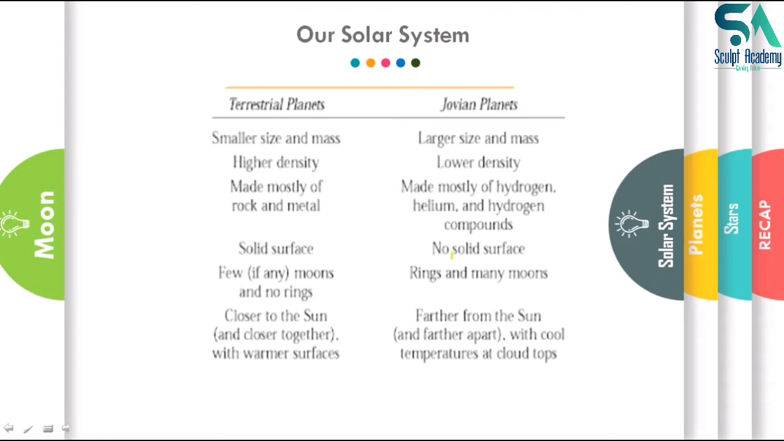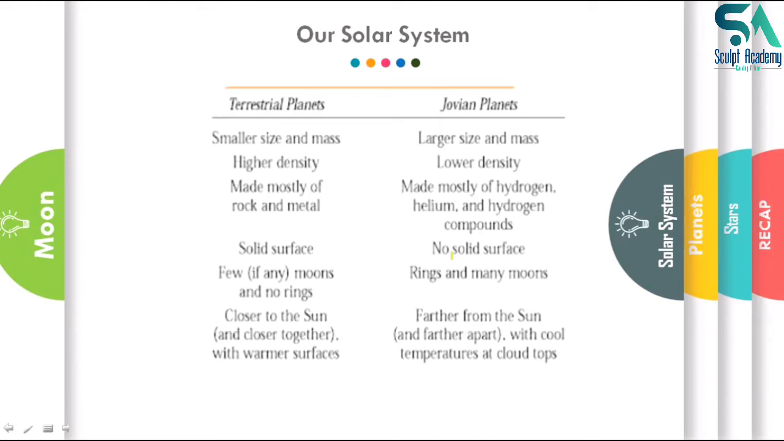So Earth and Earth-like planets, the terrestrial planets, are made of solid rocks, so they are higher in density, while Jovian planets are made up of clumps of gases, so gas has lower density, hence Jovian planets have lower densities. Now terrestrial planets are mainly made up of rock and metals, and Jovian planets are mostly made up of helium and hydrogen compounds. Terrestrial planets have solid surfaces, Jovian planets have no solid surfaces.